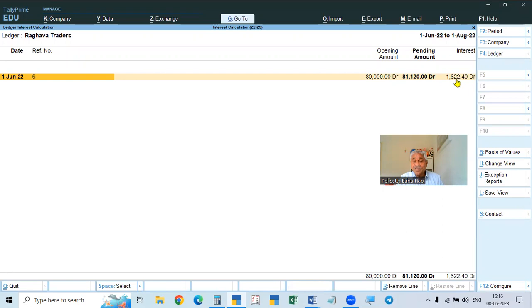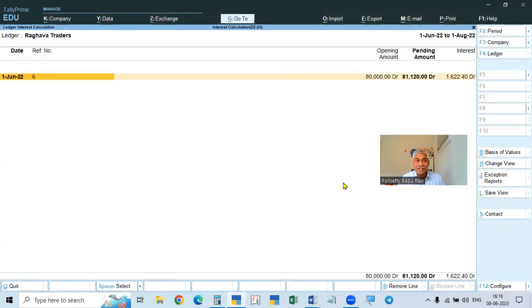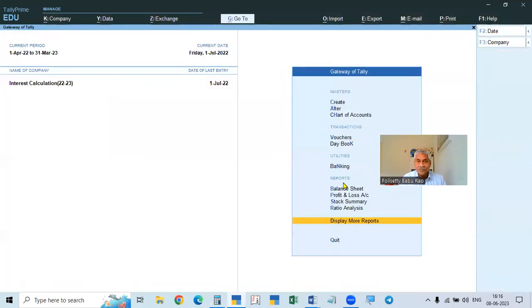You see, the amount is 1,622 because it is compound interest. Actually it would be 1,600 if it were simple, but it is compound. That is why 81,120 is the principal amount now, because it includes last month's interest also. Next month it is 1,622.45. So this will be the principal for next month. This will transfer now.